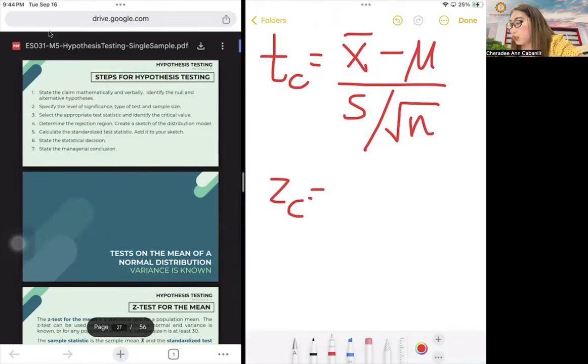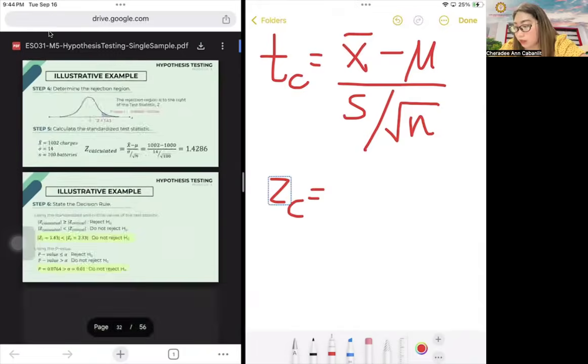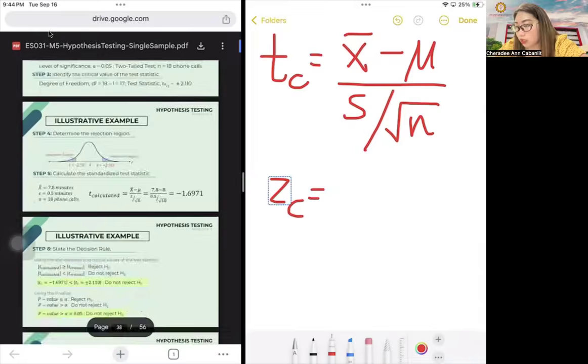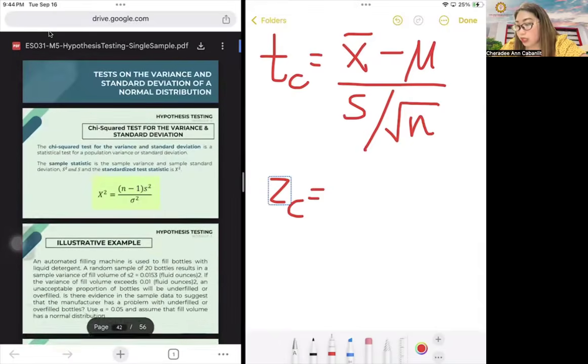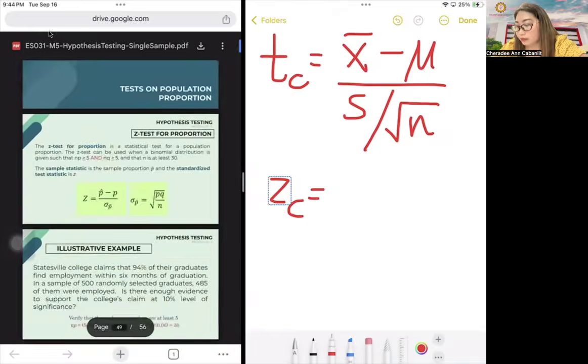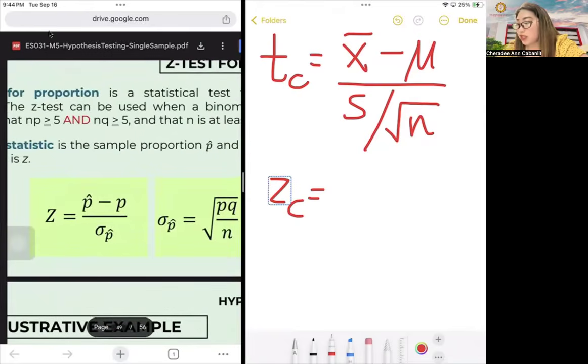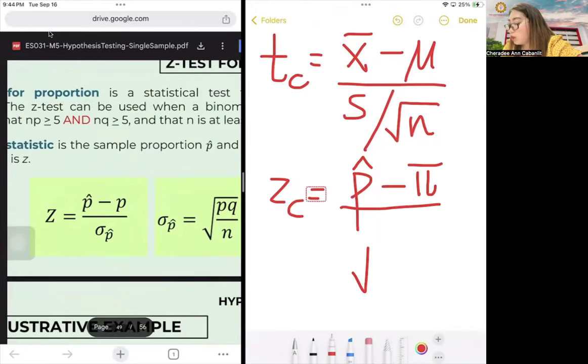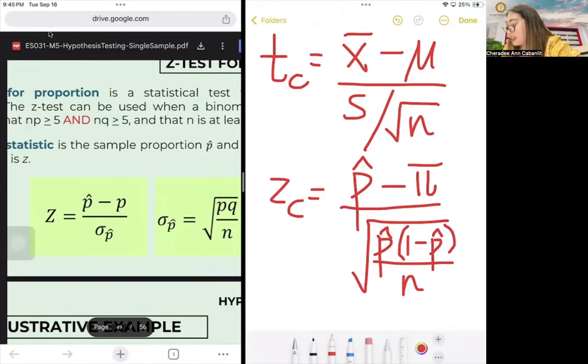So, Zc is equal to, let's memorize the value here. So that's for the chi-square. Here, for Z, that's your P hat, meaning your sample proportion, minus your population proportion, or pi, over the square root of P hat times 1 minus P hat over n.